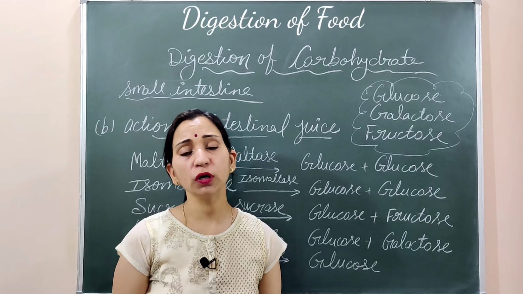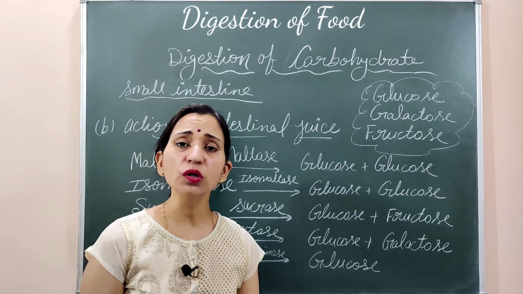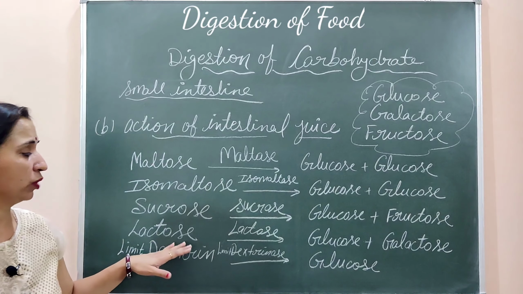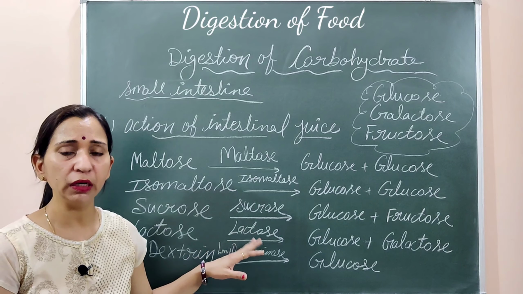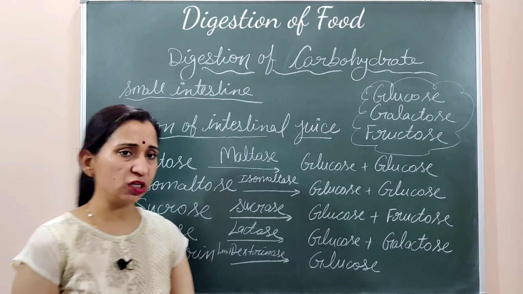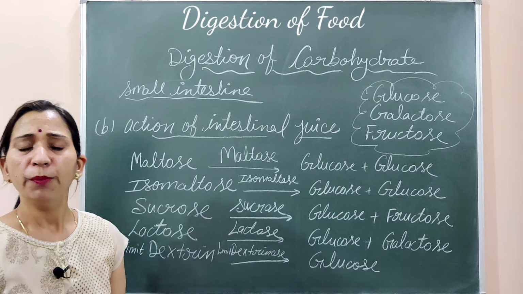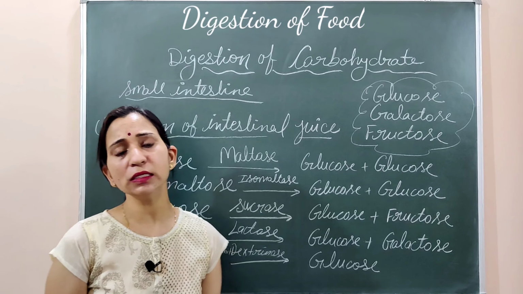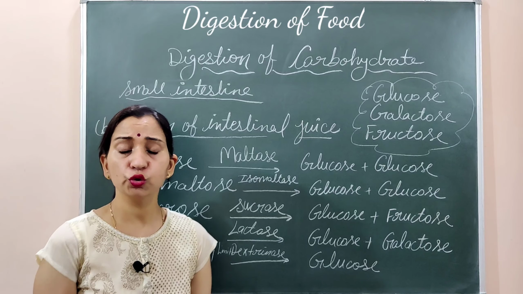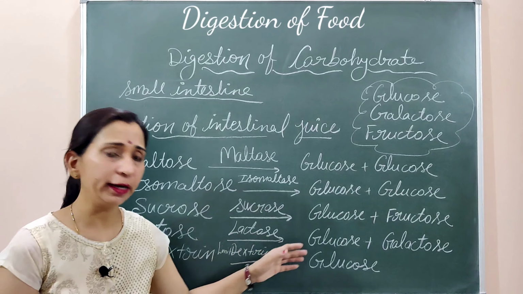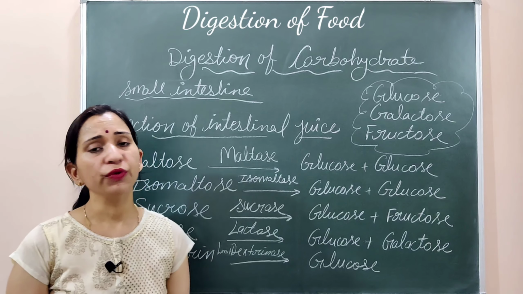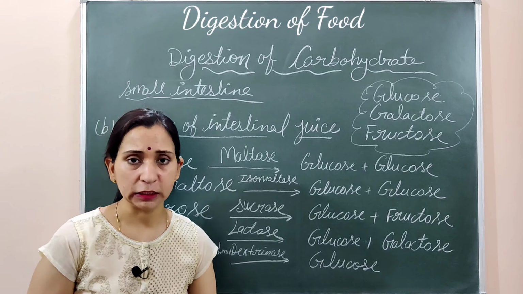Here one thing which we need to understand is lactose intolerance. Here we have studied the lactose sugar which is present in the milk. This lactose sugar is digested with the help of lactase enzyme. But sometimes in some people the lactase enzyme is not secreted properly. So the lactose is not converted into glucose and galactose. Or we can say that lactose is not digested in the body.